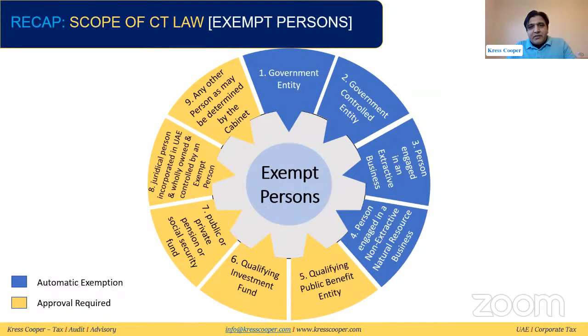In the second lecture, we discussed the exempt persons, on whom corporate tax will not be applicable. These were government entities, government controlled entities, persons engaged in the extractive business, persons engaged in the non-extractive natural resource business, qualifying public benefit funds, qualifying investment funds, public or private pension or social security funds, and a juridical person incorporated in the UAE, wholly owned and controlled by an exempt person. At the end, we discussed any other person as may be determined by the cabinet in the decision, who will be considered exempt.